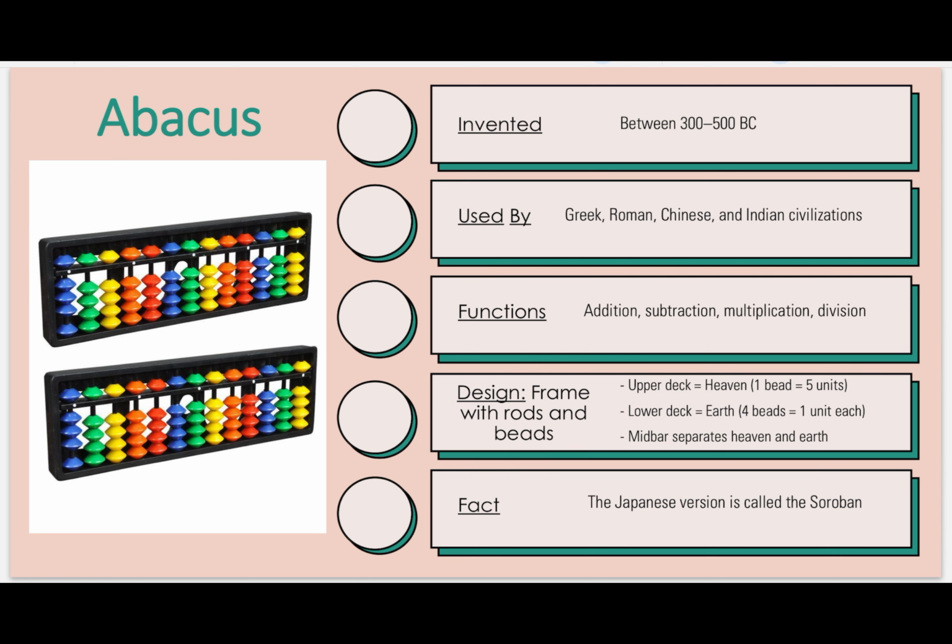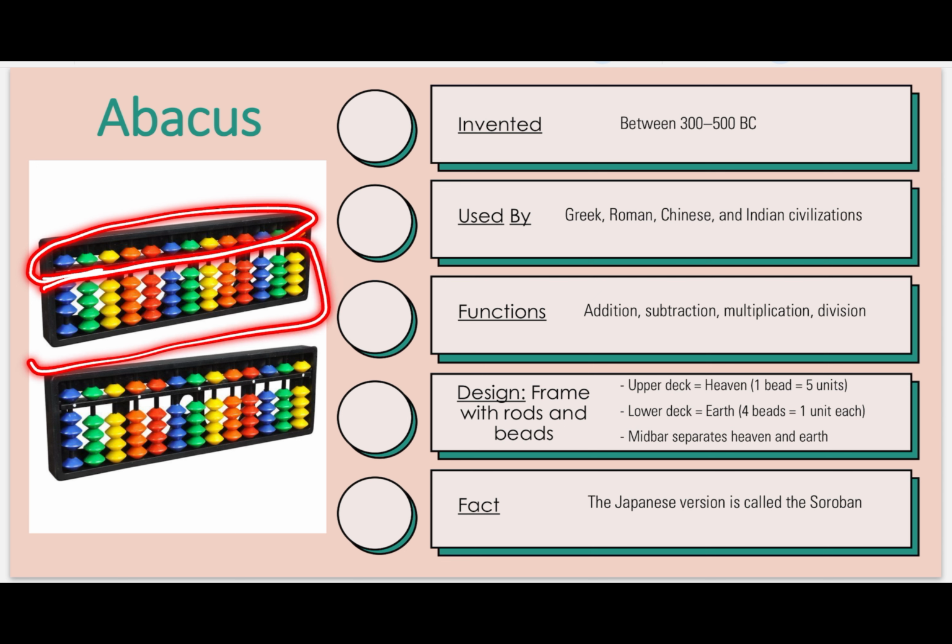So we will see now the design. What was the frame? See, the upper deck means heaven. This you can see, this deck is called heaven. One bit means this one. What is the value of this? 5 units. And these are lower bits, which are called earth. What is the value of that one bit? One bit consists of 1 unit, right? This upper is called heaven, this lower is called earth.